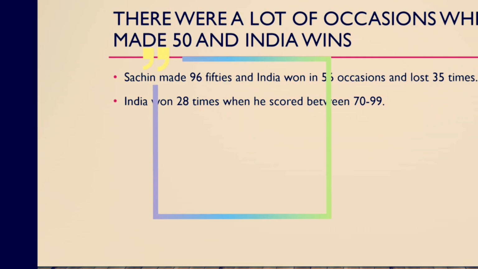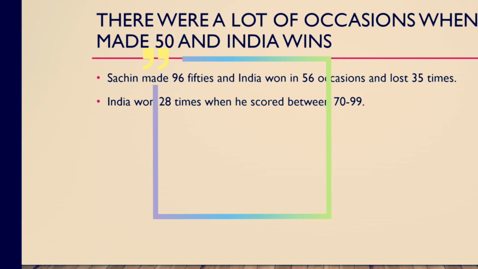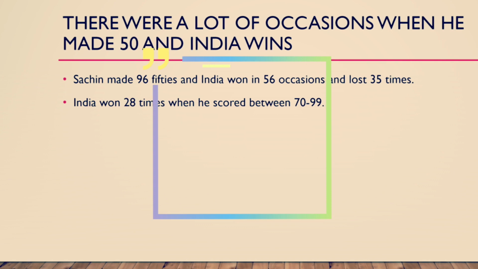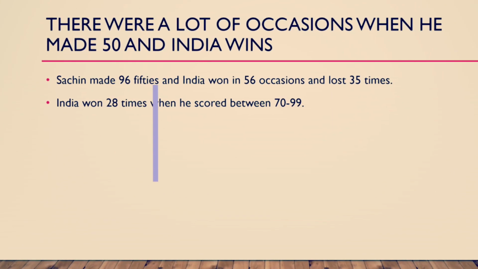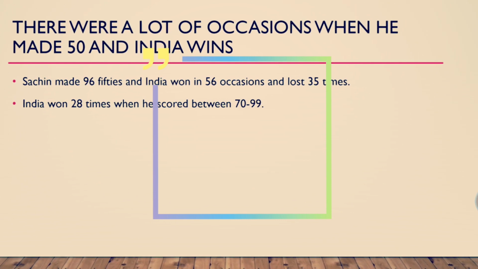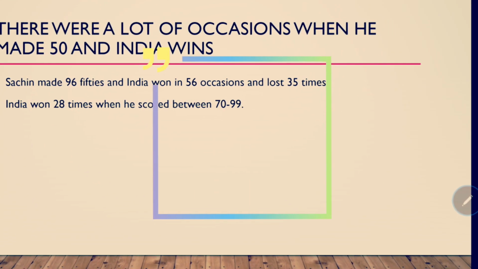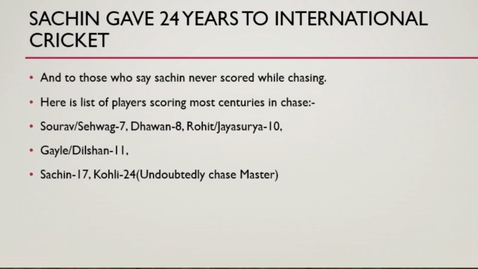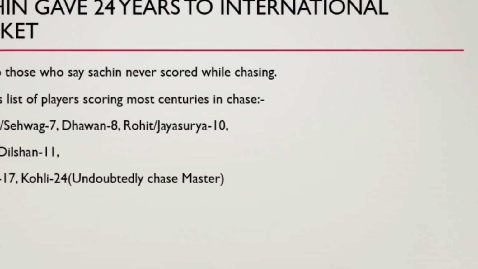And there were many occasions when Sachin made 50s and India won. Sachin made 96 50s, and India won on 56 occasions and lost 35 times. But India won 28 times when he scored between 70 and 99 runs. So Sachin gave 24 years to international cricket.